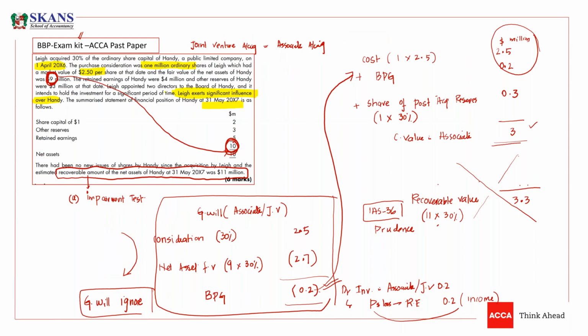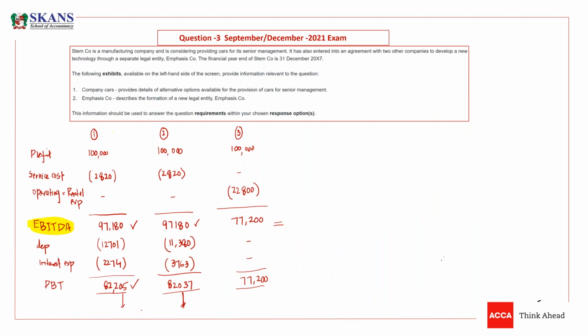Listen carefully, guys. There is a company, and you are going to acquire this company, but this time you are not acquiring a majority holding. You are just acquiring a part.